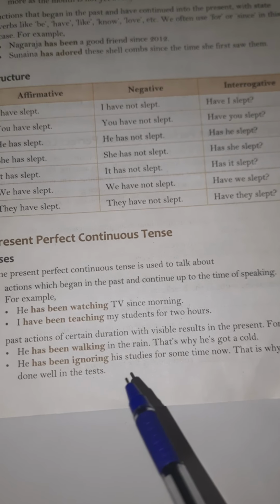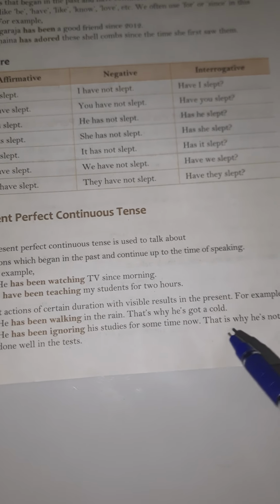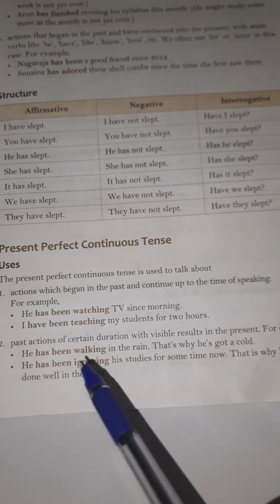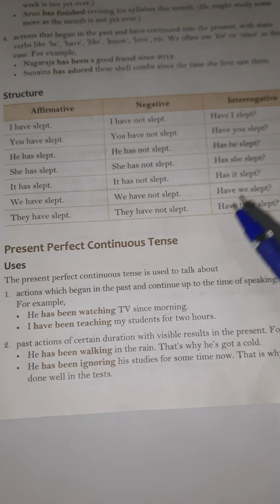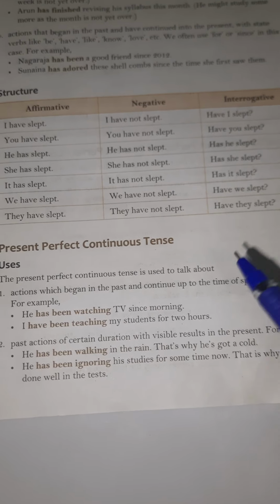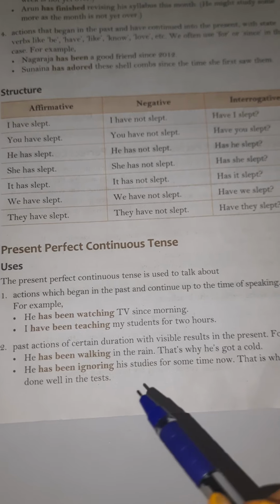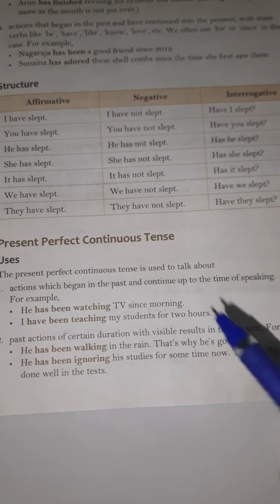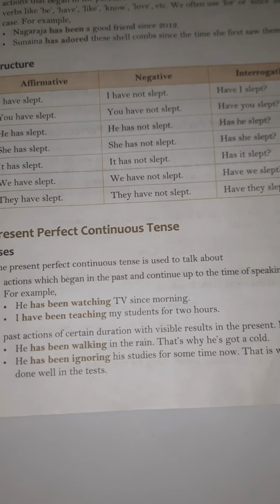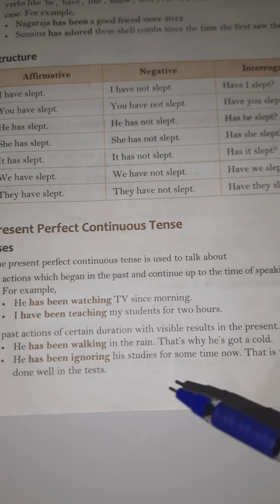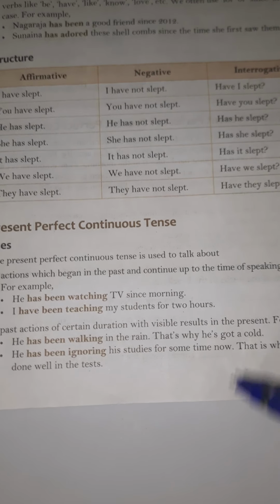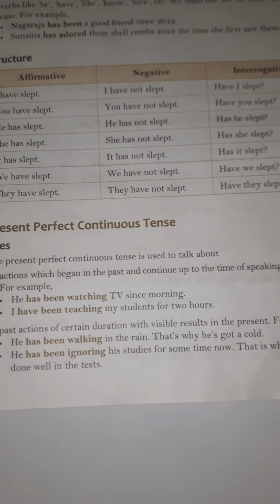He has been ignoring his studies for some time now. That is why he has not done well in the test. He has been ignoring means he is ignoring and he is still not very much studying. He is still behaving very carelessly. He is not very serious. Okay, the work is still in progress and its immediate result is falling in the present.